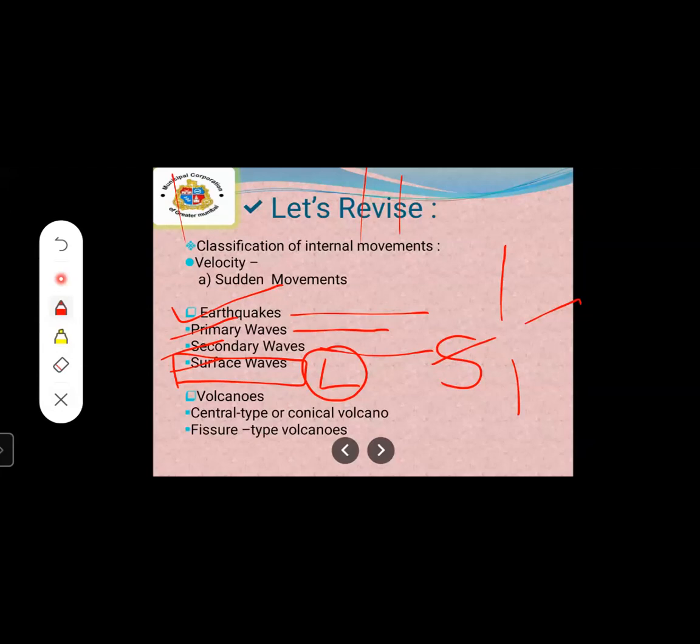With this instrument, students, we can see a simple graph, with ups and downs, and with that we can easily identify the area of the earthquake and how it has occurred. We have to study that graph. This was about the three types of seismic waves: primary, secondary, and surface waves.